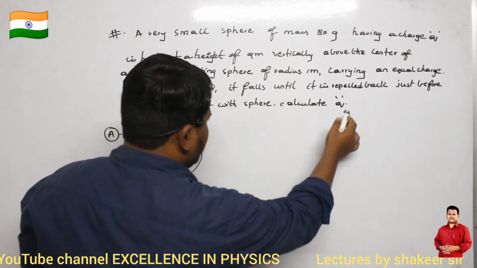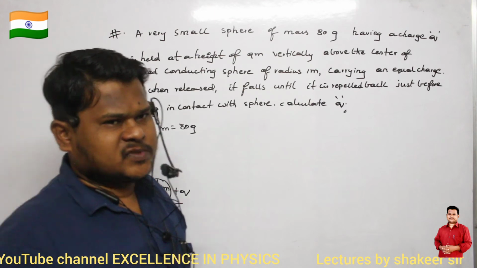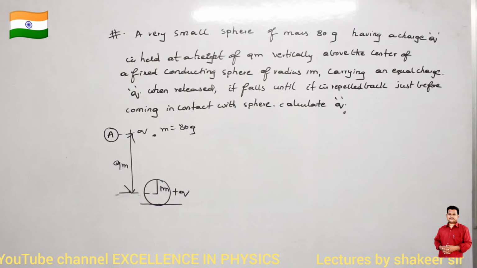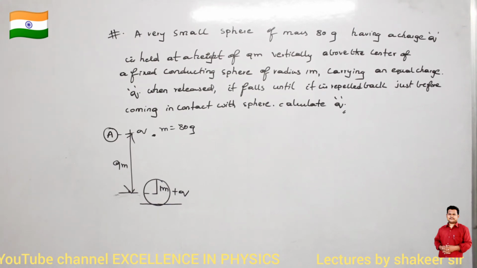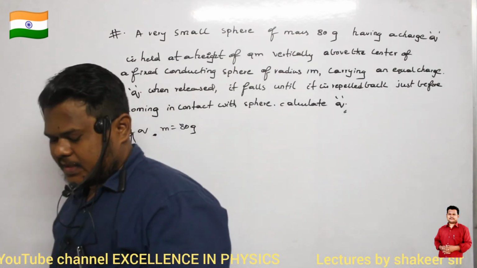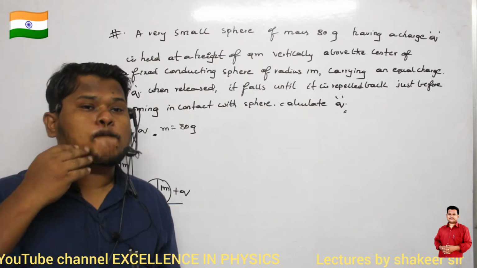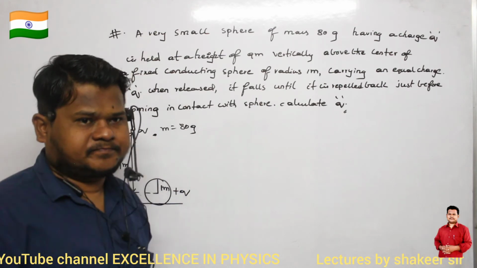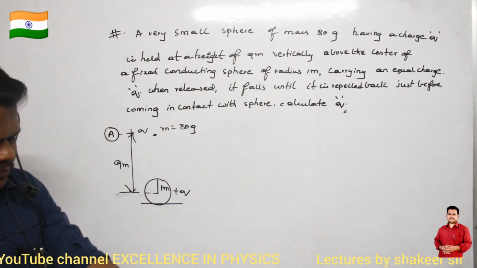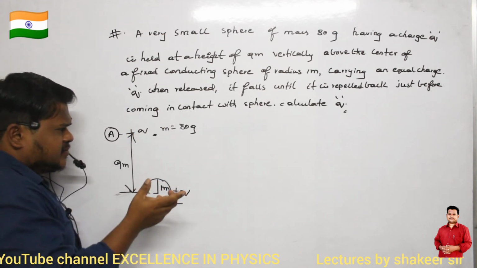Then we are supposed to calculate the amount of charge present on this sphere as well as this point sphere. So can you say how can I do this calculation, based on which logic can I do this one? Can anybody say? How can I do this? Any idea? Come on. So I am releasing it from here.